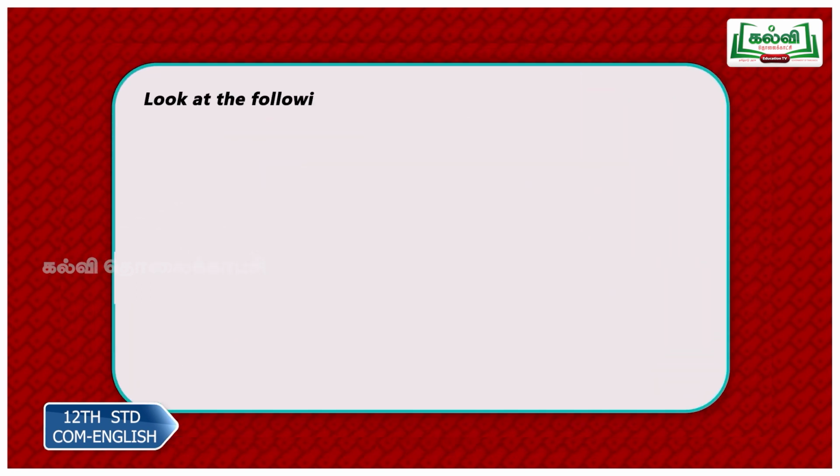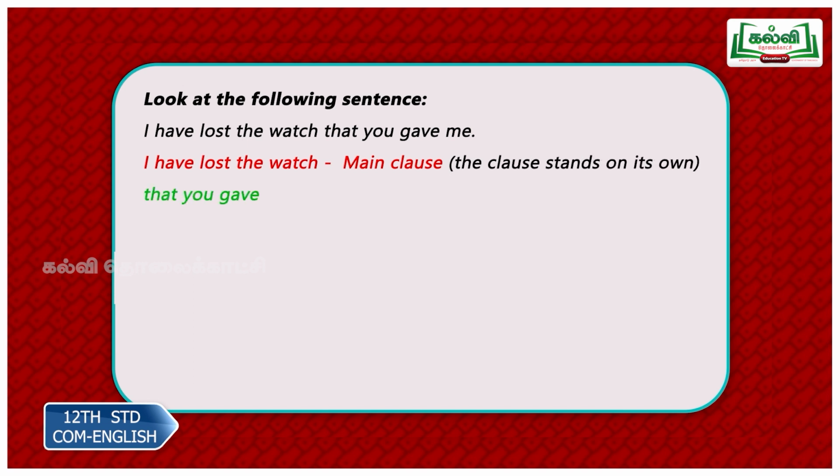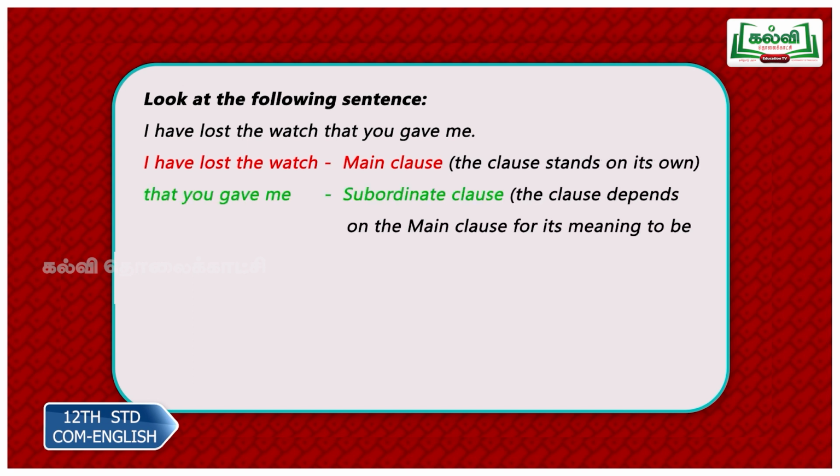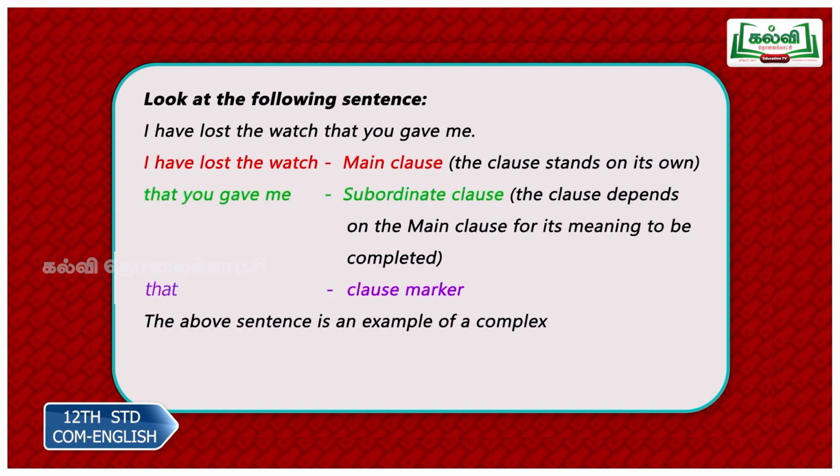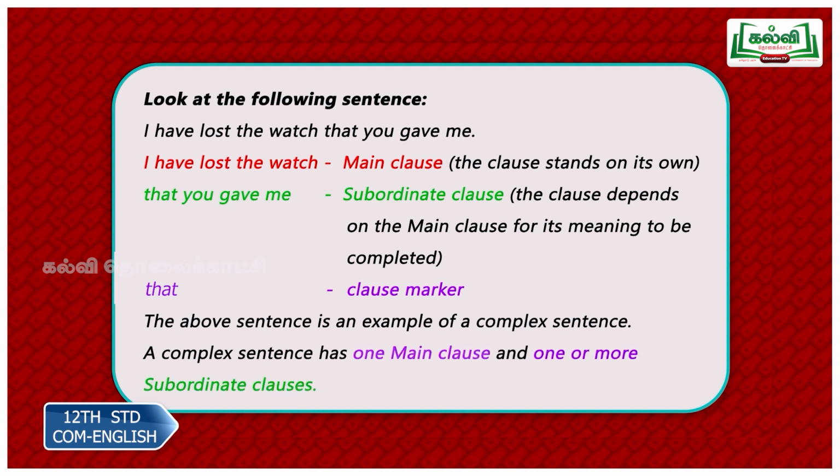Now let us examine the structure in detail. Now look at the following sentence. I have lost the watch that you gave me. As I told you earlier, please identify the number of finite verbs. Have lost, one finite verb. Gave, another finite verb. So definitely there are two parts, two clauses here.